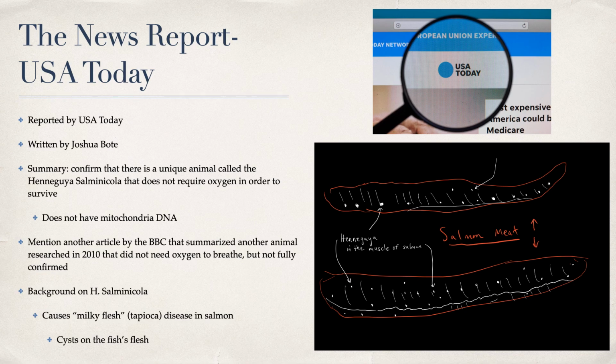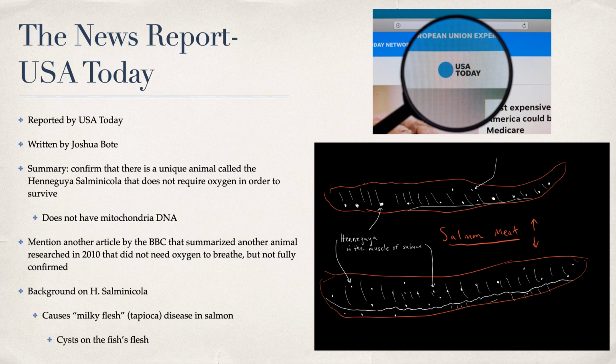To start off, this news story was published on the USA Today website and was written by a man named Joshua Boat. His reporting stated how there is indeed a unique animal called the Henneguya salminicola that does not need oxygen in order to survive. And this was worth reporting on because usually only yeast and bacteria can survive without oxygen. And Joshua Boat also explains how this animal does not have mitochondrial DNA. He references another relevant story researched in 2010 that proved another animal that did not need oxygen to breathe, but it was not fully confirmed.